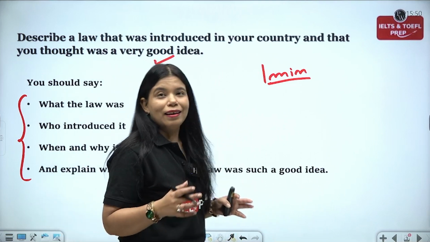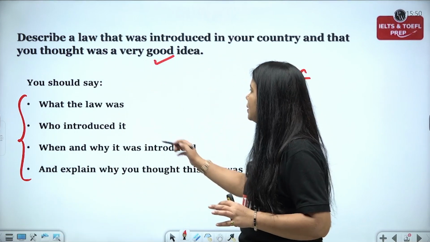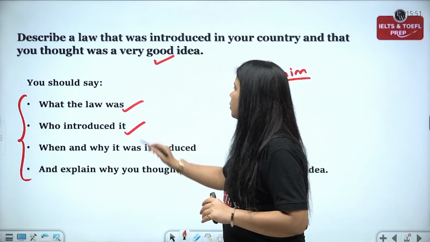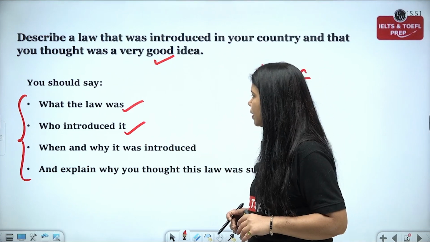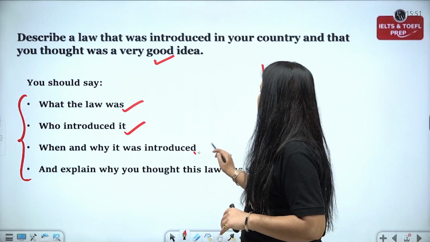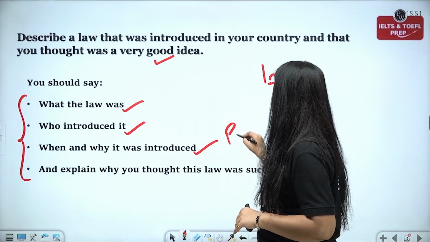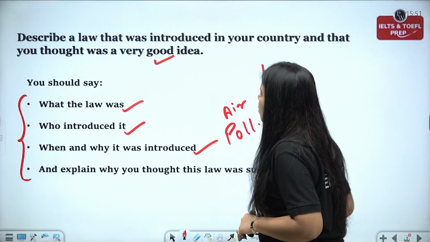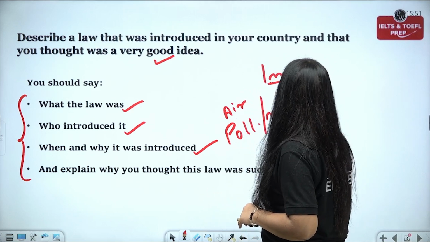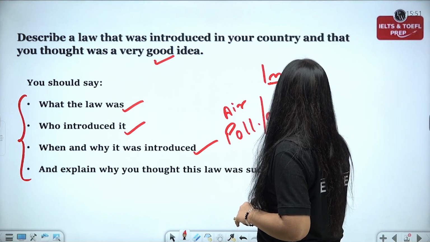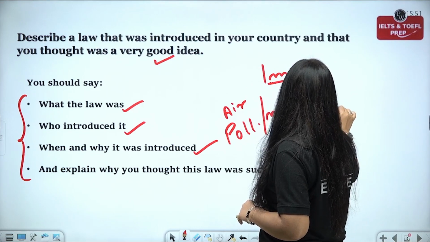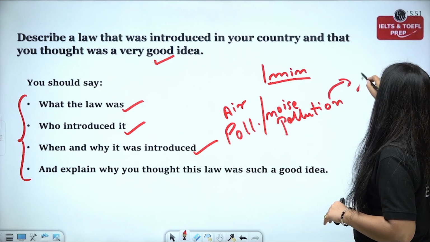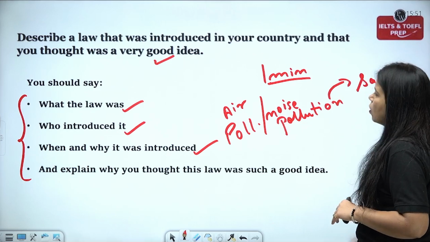I mean, I am a Delhiite and I am going to talk about the odd even scheme, which I am not writing down, but I know I will speak about it. It was introduced by the then CM of Delhi, Mr. Arvind Kejriwal. When and why was it introduced? For obvious reasons, it was introduced for air pollution. And what else happened? Because of this law, the noise pollution also went down, which we were not expecting. We were only expecting changes in air pollution, but as a result of this law, noise pollution also went down. And because of that, people started feeling safe out on roads.